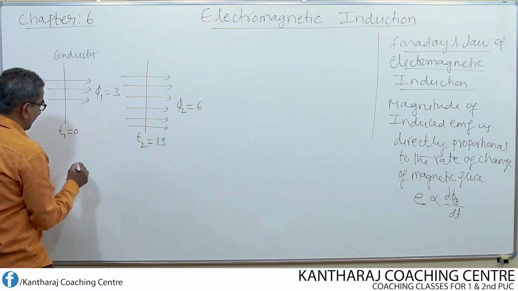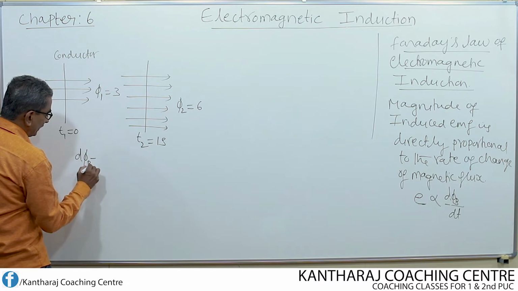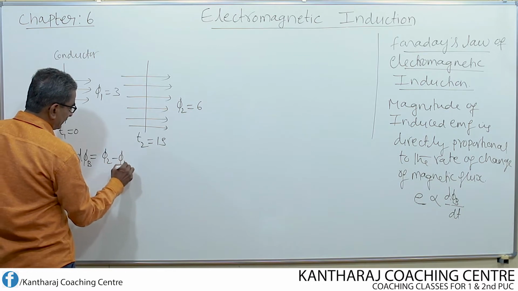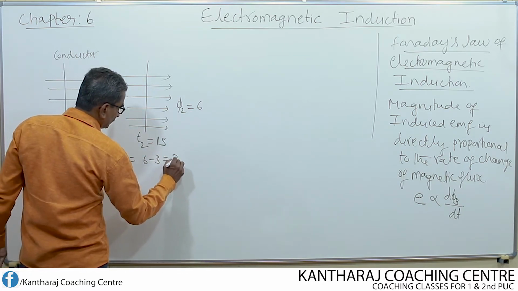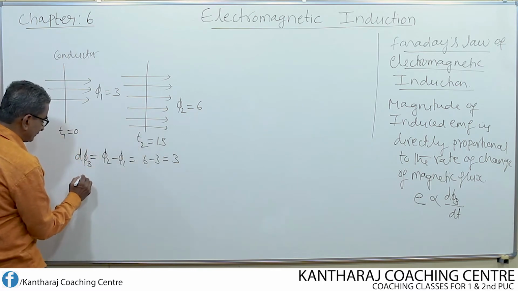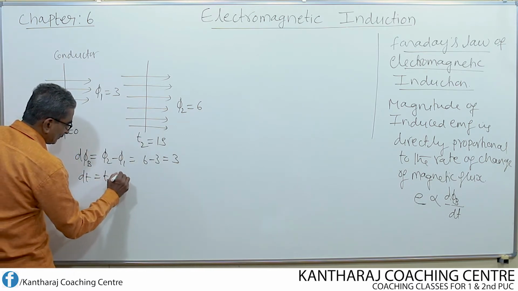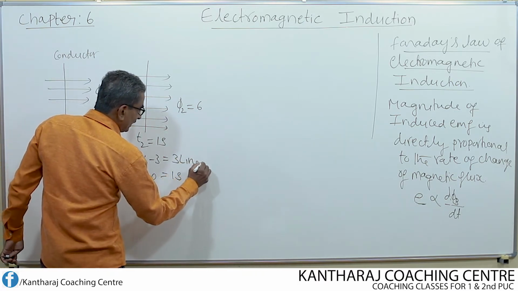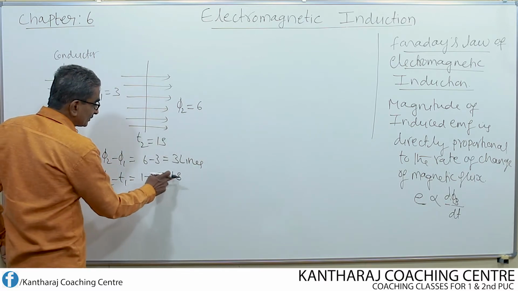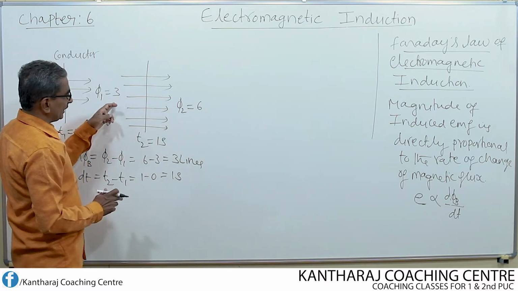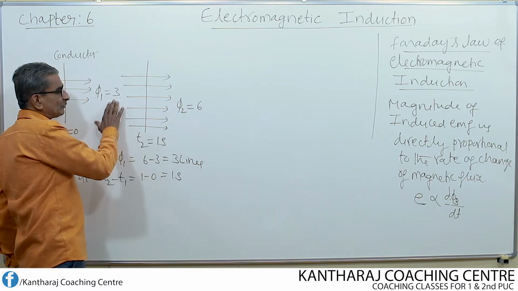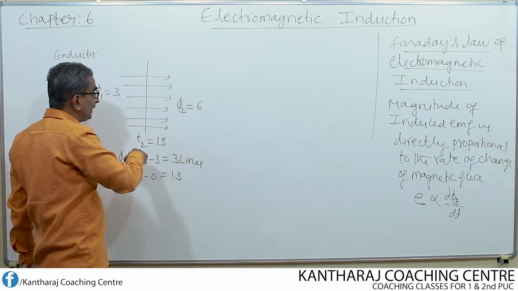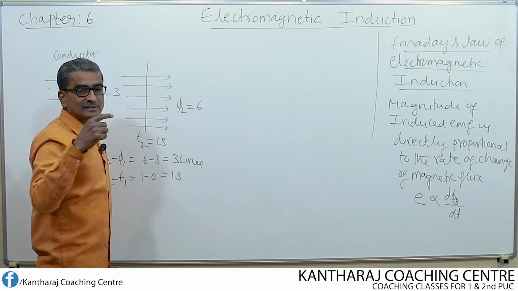Now, what is the change in magnetic flux? d phi b is the change in magnetic flux, and it is given by phi 2 minus phi 1, which is equal to 6 minus 3 equal to 3. Then what is the change in time? dt is equal to t2 minus t1, which is 1 minus 0 equal to 1 second. So here 3 lines of force are getting changed in 1 second. Initially it was only 3, and now within 1 second, 6 lines of force get linked. That means in 1 second, 3 lines of force linking with the conductor are changing.